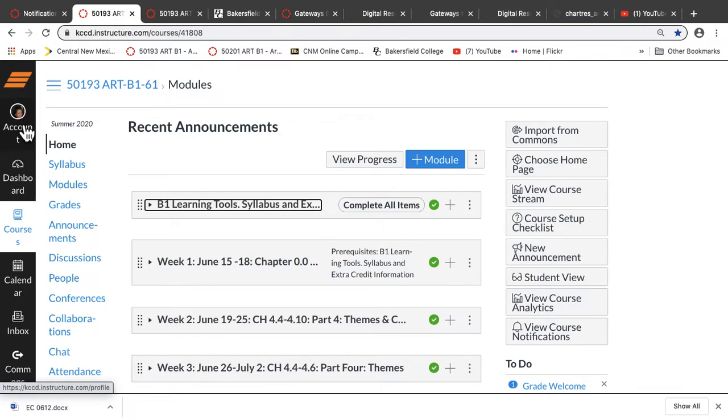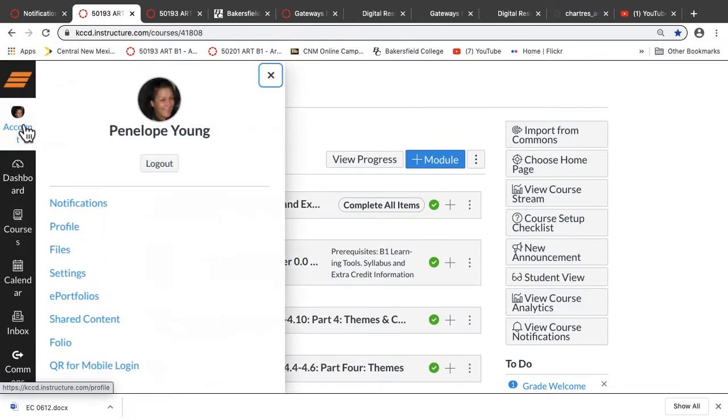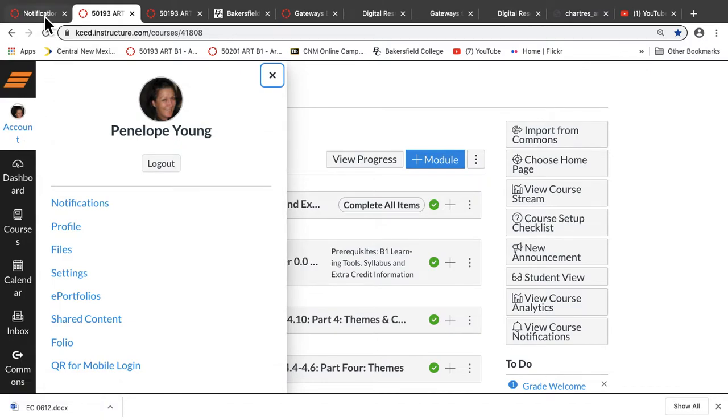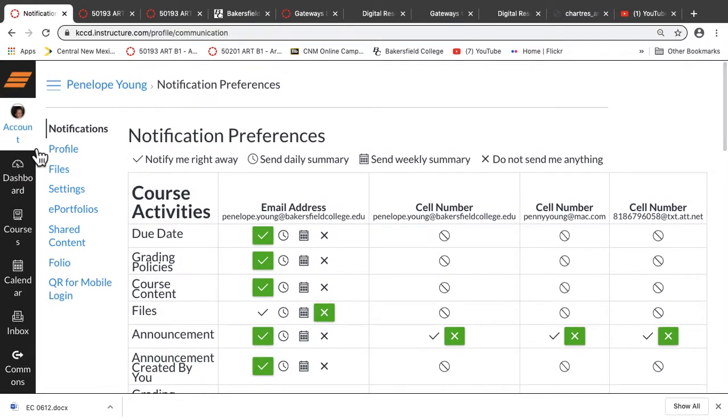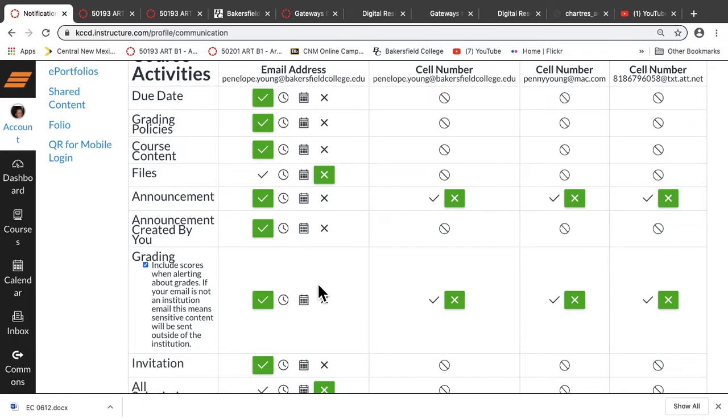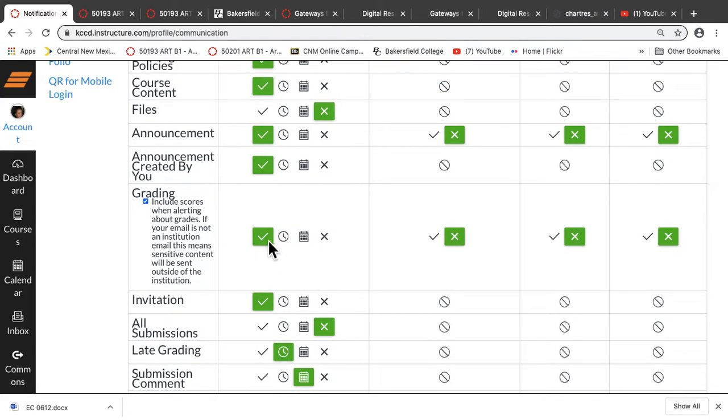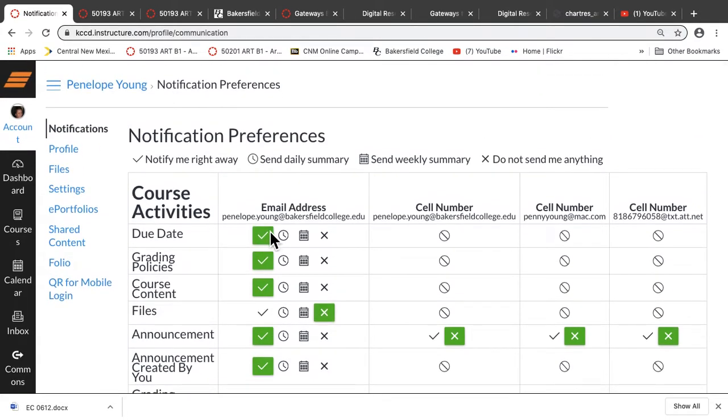First thing we're going to start with here is go to your account and click here, and I have an open in another window. I'm going to go over here. So account notifications, and what you're going to want to set is due date, announcement, and grading. Those three you definitely want. You have the option of getting it right away, which is that check there, daily, which is the clock face, weekly looks like a calendar icon, and do not send me anything, which is next.